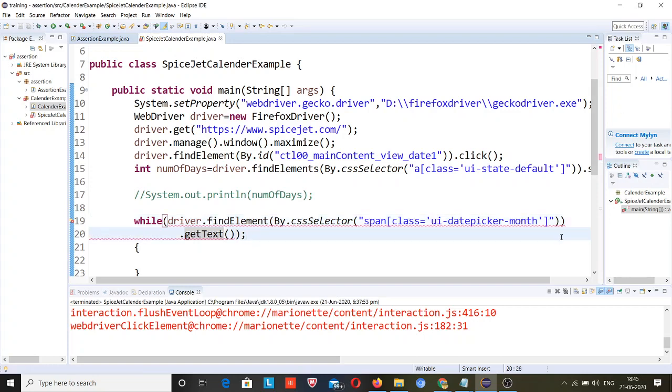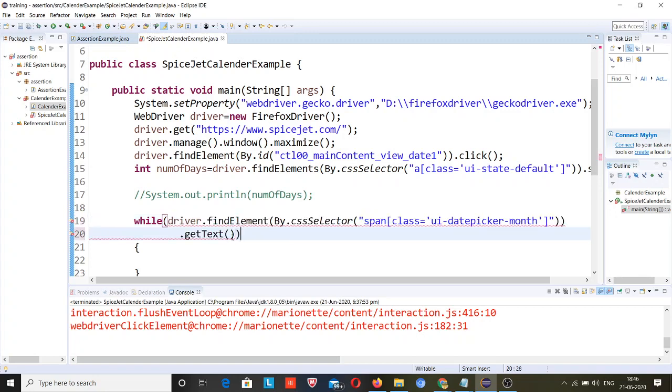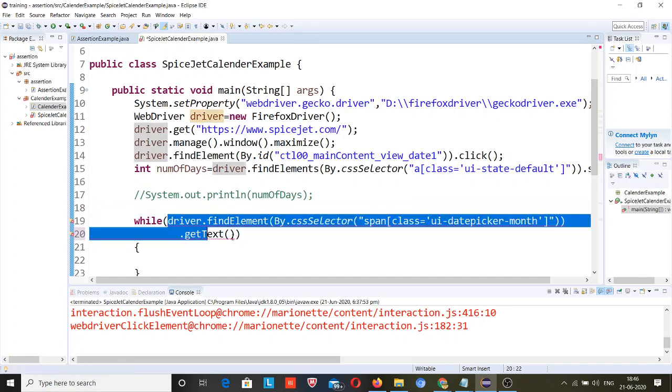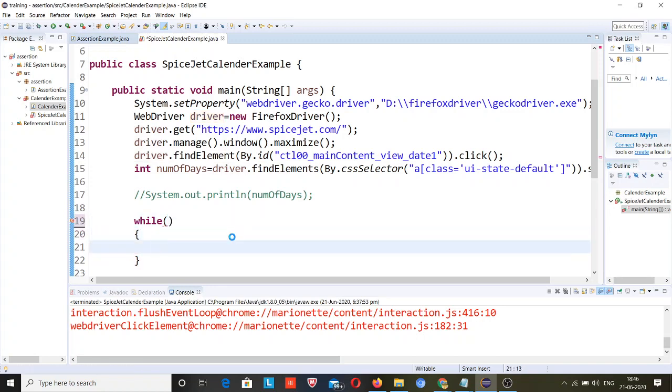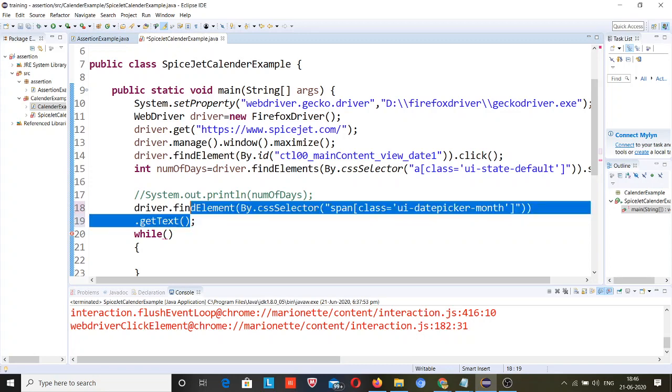Okay, so here an extra bracket was used. Let me again, so there was again a semicolon used. Okay, this code was fine.